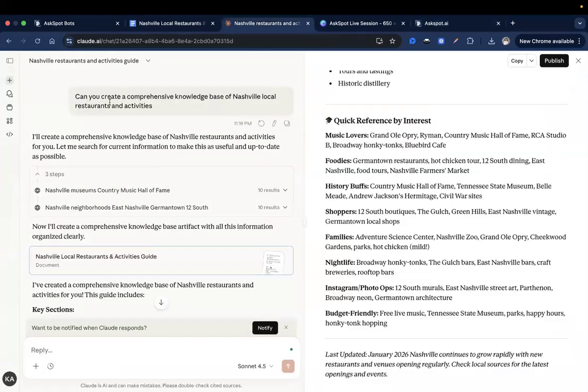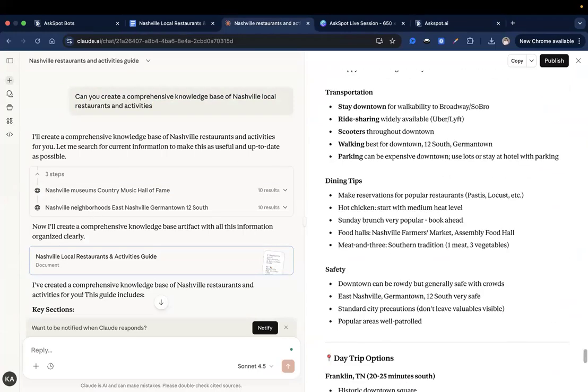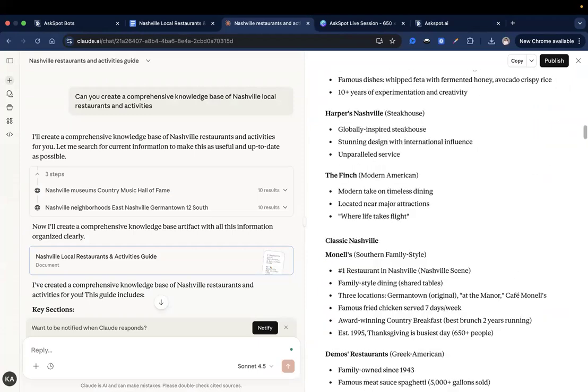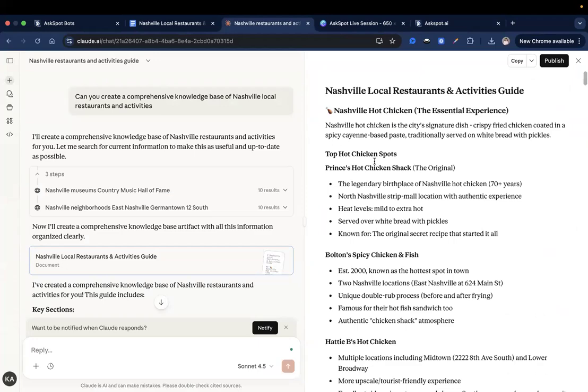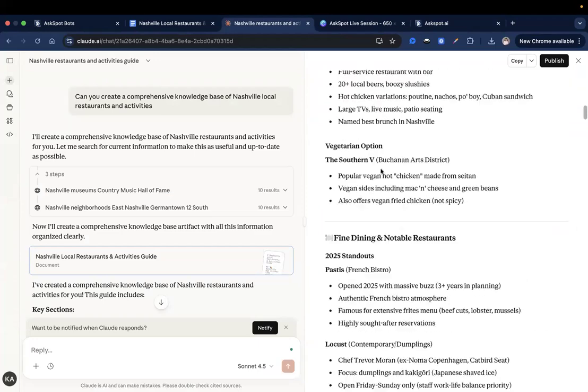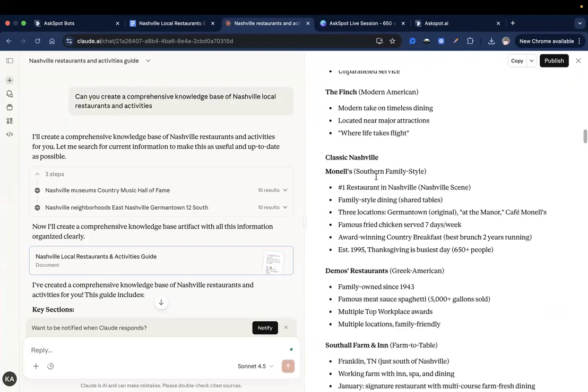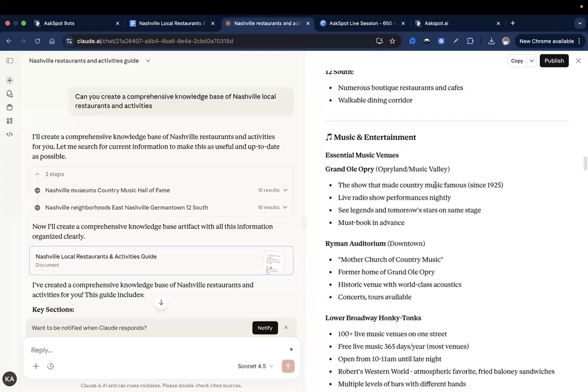So this is the exact prompt that I asked Claude that you can just reuse. You can just put your city name right here. If you're in New York, you can just change this to New York. This is the exact prompt that I used, and it was able to give me a very comprehensive guide. I think this one has 15 pages of local guides regarding the famous chicken spots in Nashville, some fine dining and notable restaurants, music and entertainment.